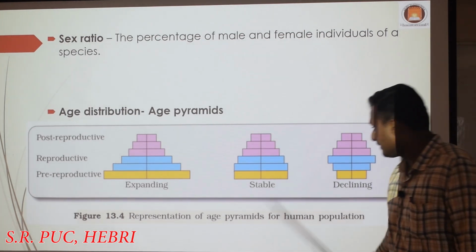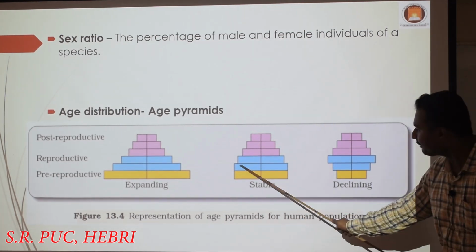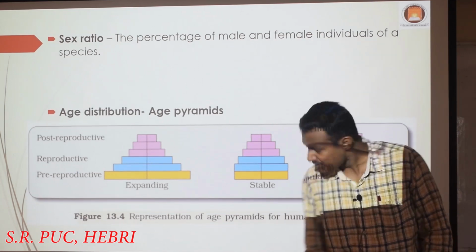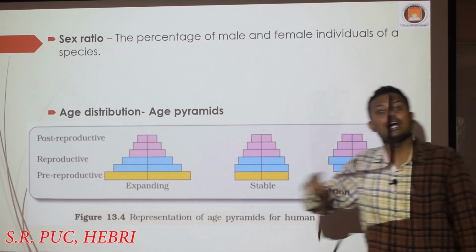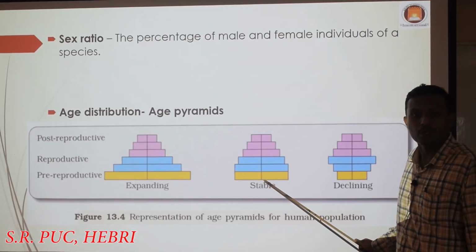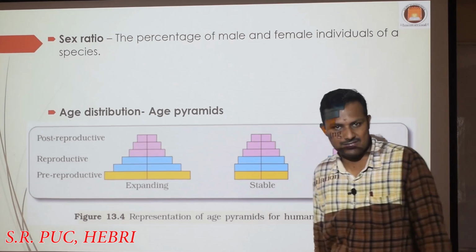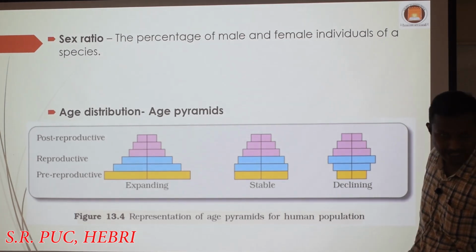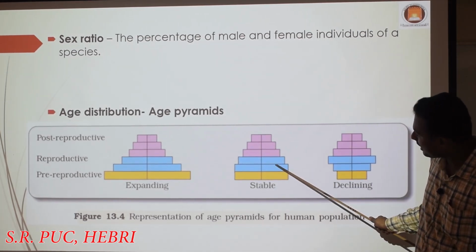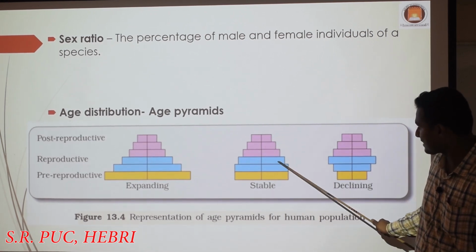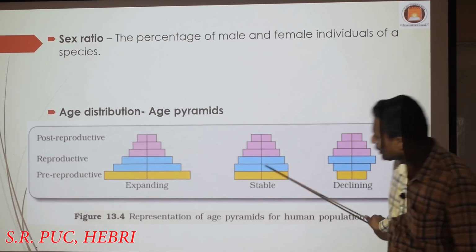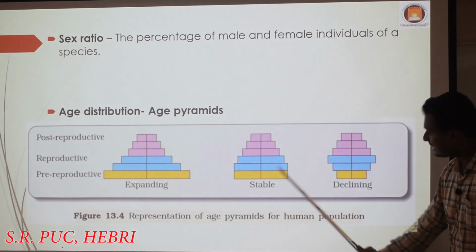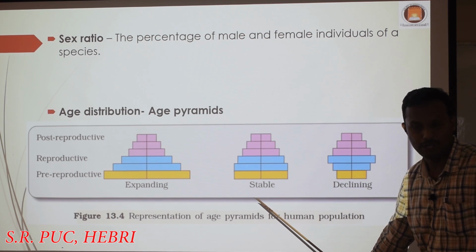Whereas you can look at this one, this is called a stable pyramid. Why? The number of individuals in the reproductive phase and the number of individuals in the pre-reproductive phase. Individuals who have produced their young ones, the number produced is the same as that of their parents. The only thing is that the very old age individuals, their forefathers, have a smaller population compared to this. When we compare the reproductive and pre-reproductive phases, the people are almost the same in number. That is what is called stable. There is neither growth nor decrease in the population.